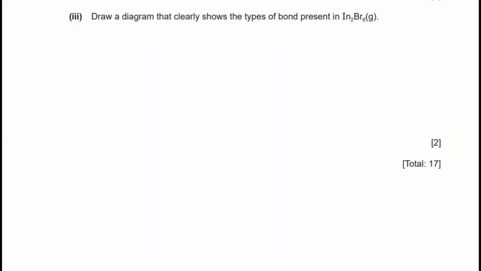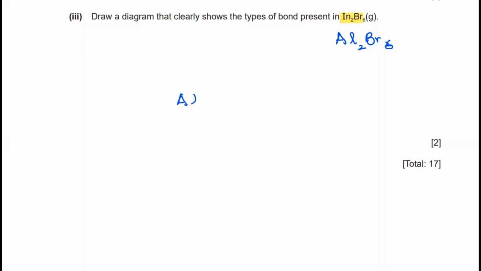Part 3 says to draw a diagram that clearly shows the type of bond present in In2Br6. We already have studied how to draw the structure of Al2Br6, where two aluminum are bonded to 6 bromine atoms. Now I'm going to draw the structure of Al2Br6 and then I'll be substituting indium in place of aluminium.